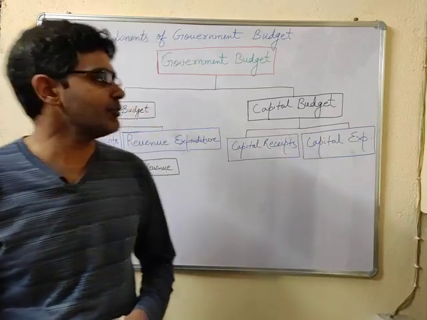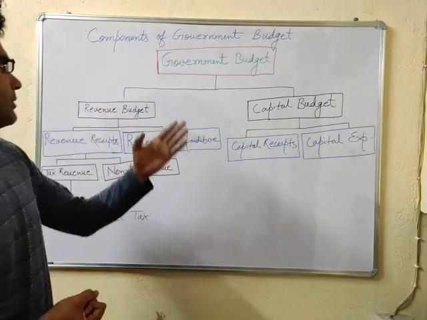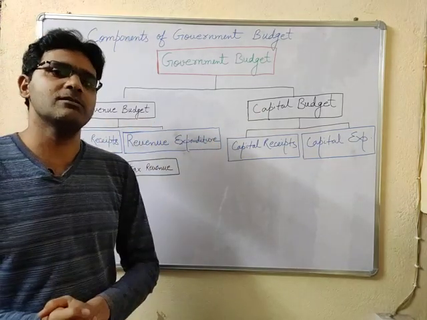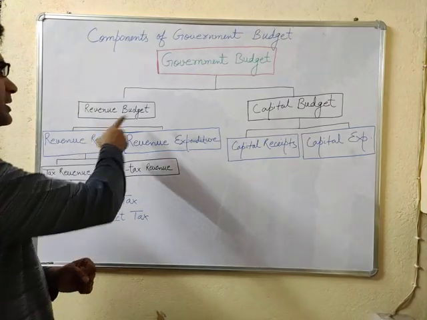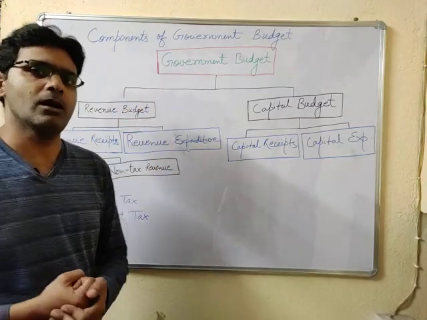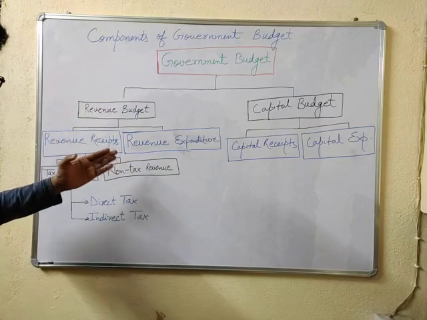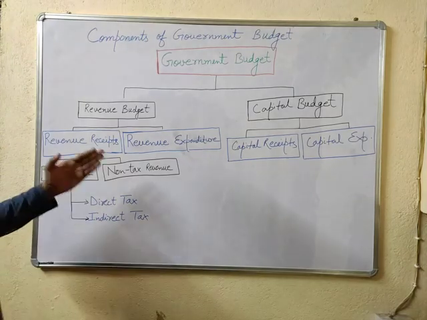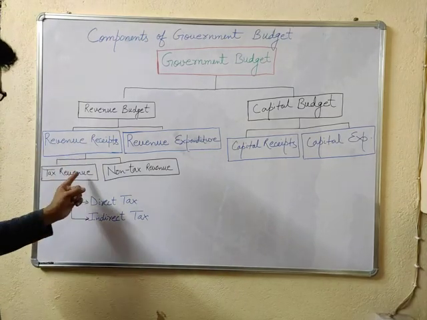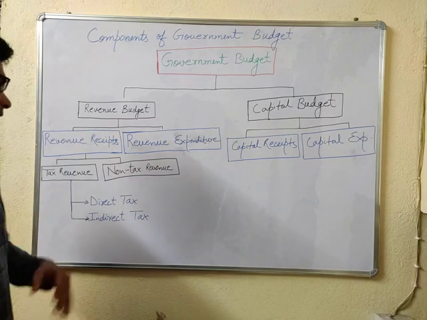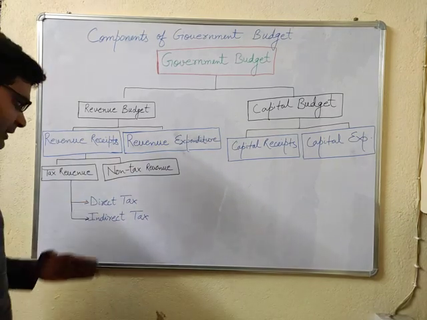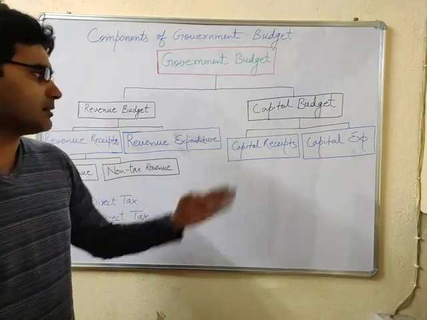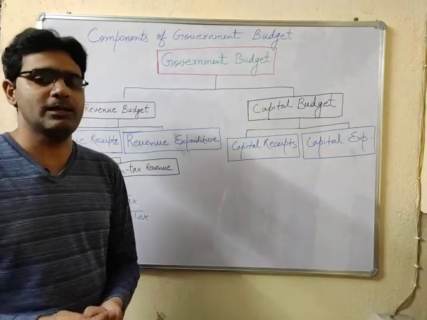As I have written over here on this whiteboard, the government budget has two main components. First one is the revenue budget, second one is the capital budget, or what is called the revenue account and the capital account. Under the revenue budget, we have revenue receipts and revenue expenditure as well. And under the revenue receipts, we have tax revenues and non-tax revenues. And under the tax revenues, we have direct taxes and indirect taxes. And as far as the capital budget is concerned, we have capital receipts and capital expenditure.